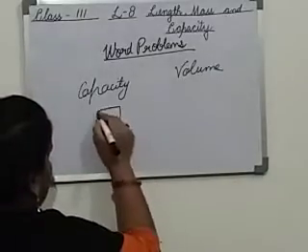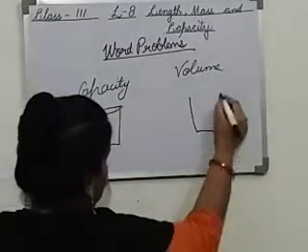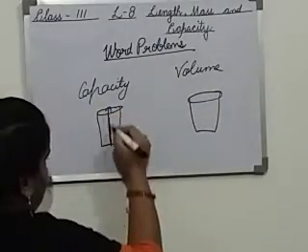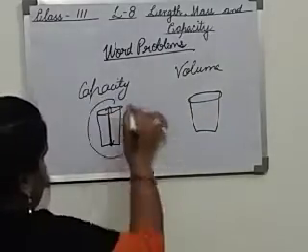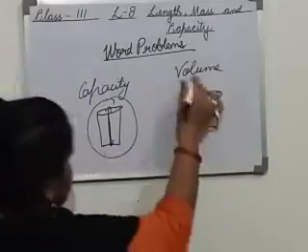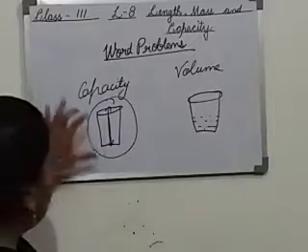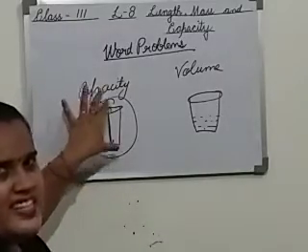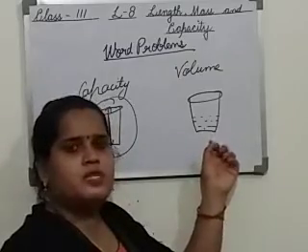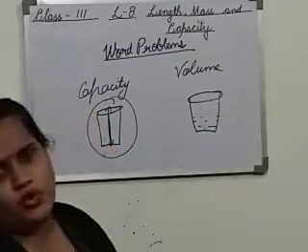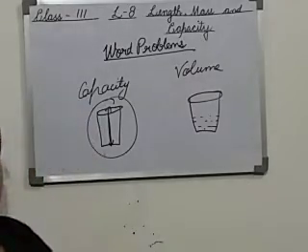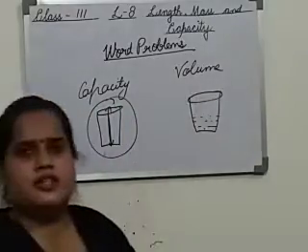Suppose we have a glass. How much total amount of water can come in the glass? This is the capacity of the glass, and the amount of water present in the glass is the volume of the glass. Capacity means the total amount it can hold, and the liquid which is present in the glass is its volume. These two things I discussed in the previous video, and after that we did the conversion part.